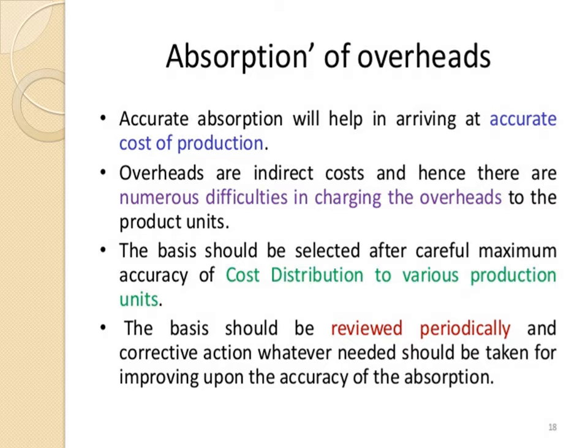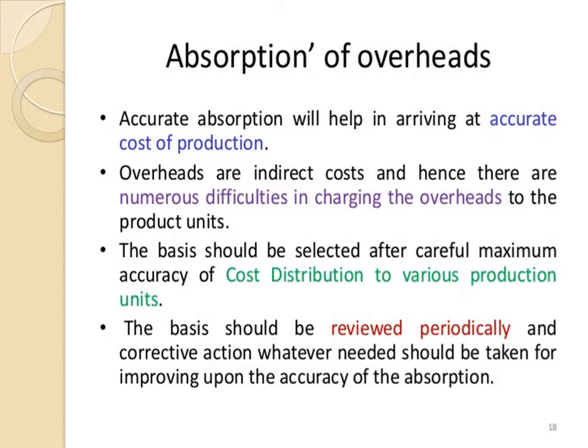The procedure is to be conducted in each production department, and these overheads are distributed among all the cost units passing through that particular department, and this is known as charging of overheads to the cost unit. Technically this is known as absorption. So first we do the allocation, then the apportionment and reapportionment, and then these apportioned overheads are absorbed into the production units.